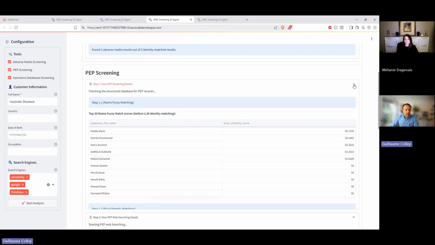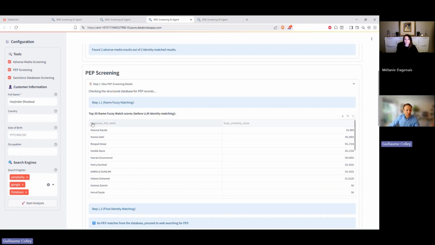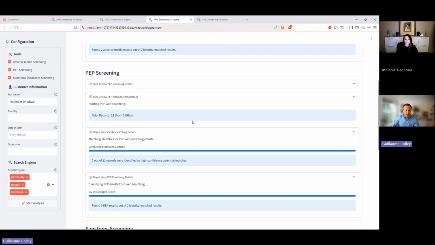We first take a look at open PEP databases. In that case, we don't find any name that looks like our client, so we skip to PEP web searching. Again, a live search where we go out using search tools to the internet, bring back information, and do the identity matching, making sure this is talking about our person.